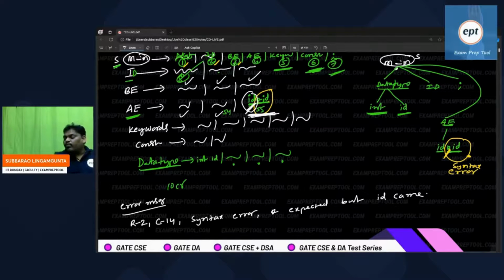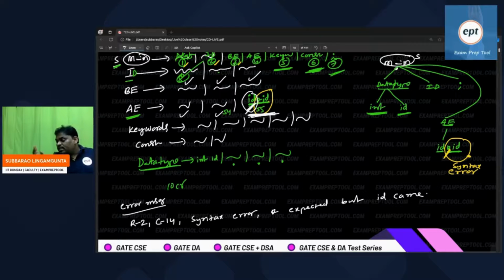And one more, who will inform the error handler? The syntax analyzer is informing. So, syntax error. Hello error handler, I am the syntax analyzer. I got one error. I am expecting star, but the token coming is ID. As per the rules, star should come, because I took the 55th rule. In the 55th rule, after ID, star should come. But unfortunately, star is not coming. The next token is ID. Lexical says the next token is ID, but the rule says star. So I think there is a mismatch. The programmer wrote it wrong.